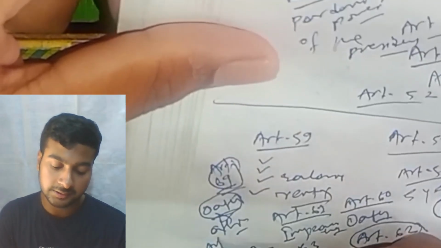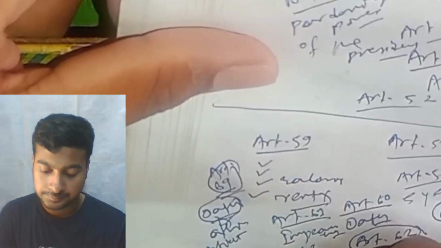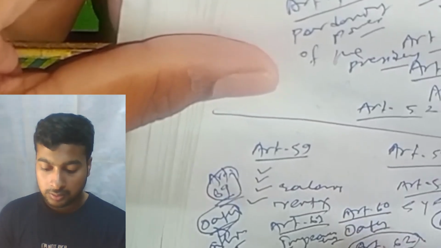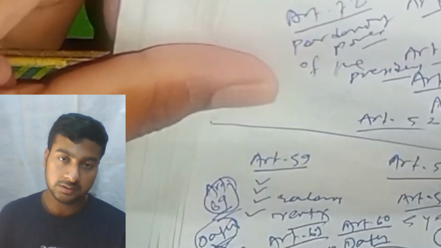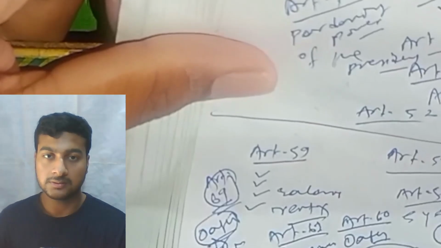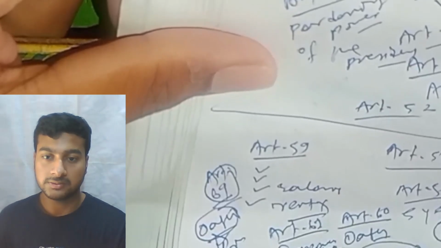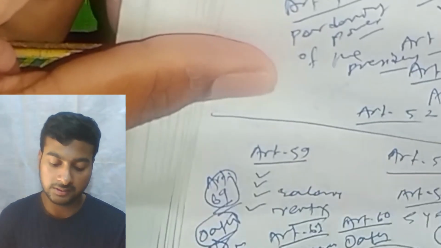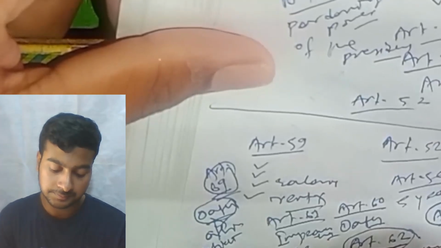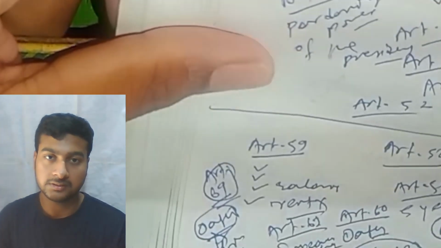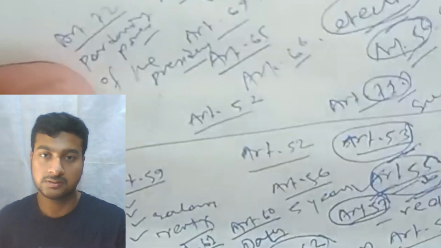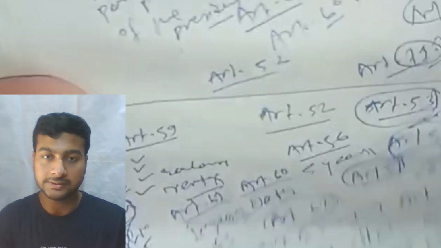Article 70 says discharge of the President's functions in other contingencies.